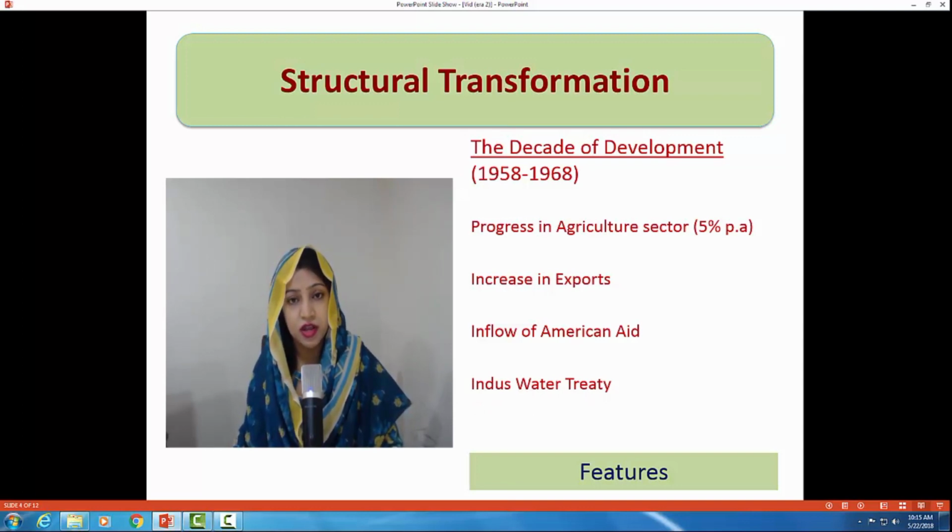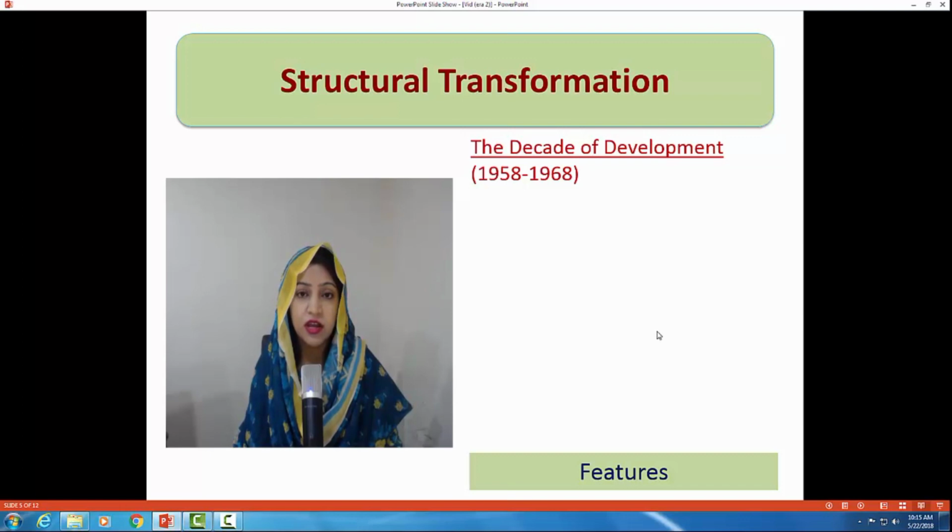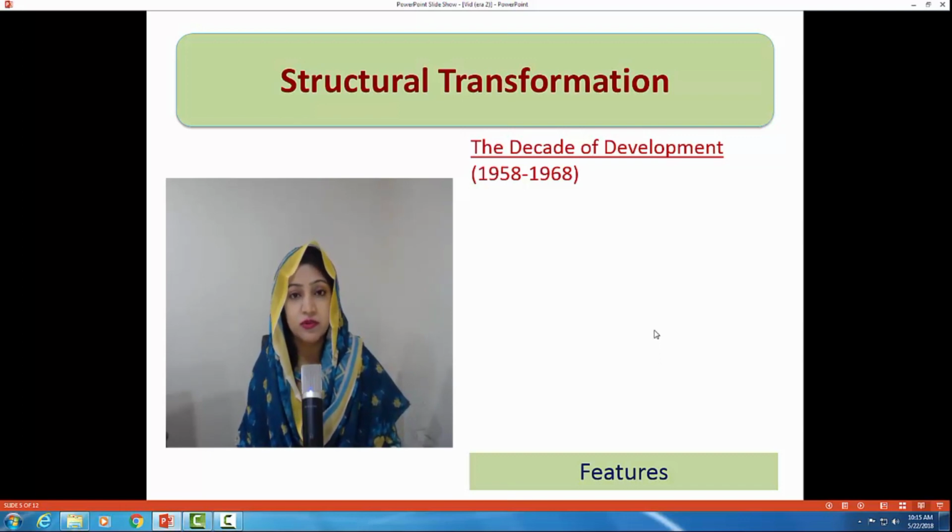Due to the 1965 war, in this water treaty, a very important document, Pakistan and India had a dispute over the water of the rivers flowing to Pakistan. So 1960s में एक important document के जरिए इसका solution हुआ, that was the water treaty. उसने भी, problem solution ने भी, agriculture sector की improvement में important role play किया. There were water and power investments; huge investments were made in the water and power sector in this decade of development. That added to the betterment of the society.